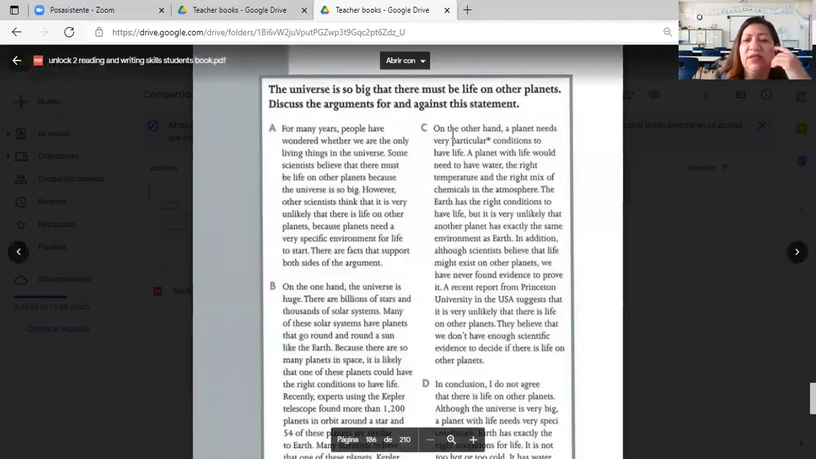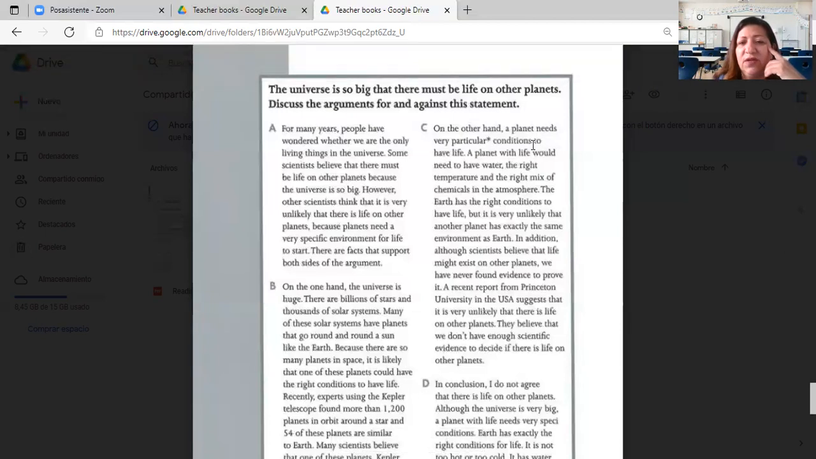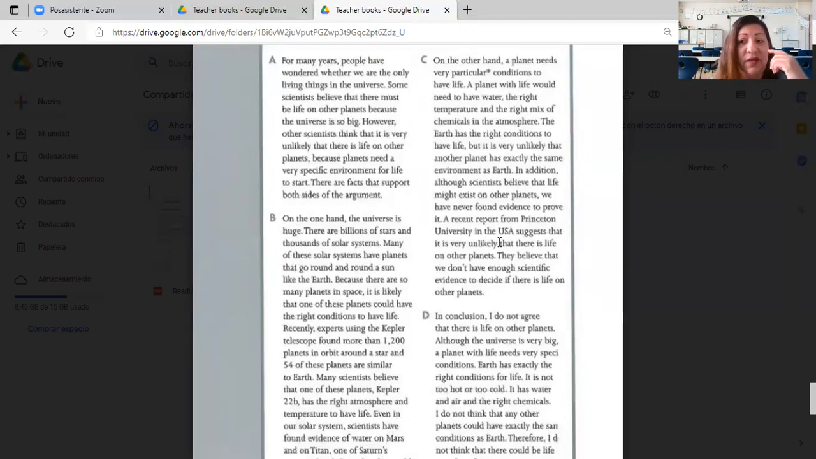On the other hand, so let's continue reading. A planet needs very particular conditions to have life. A planet with life would need to have water, just what I was telling you. Water, very important. Number two, the right temperature, and the right mix of chemicals in the atmosphere. Atmosphere is very important too. The Earth has the right conditions to have life, but it is very unlikely that other planets have exactly the same environment as Earth. Absolutely, very unlikely, almost impossible. But some of them have similar characteristics.